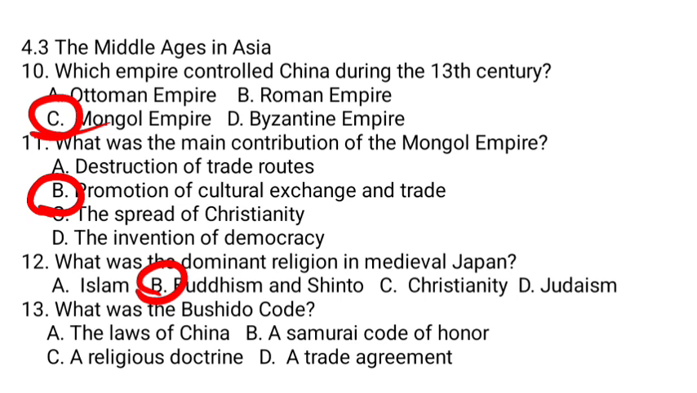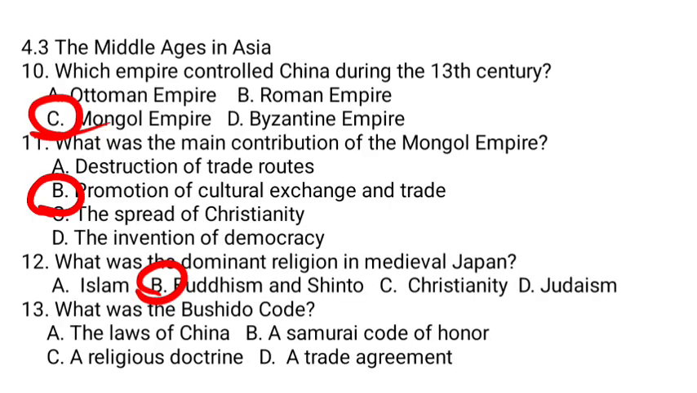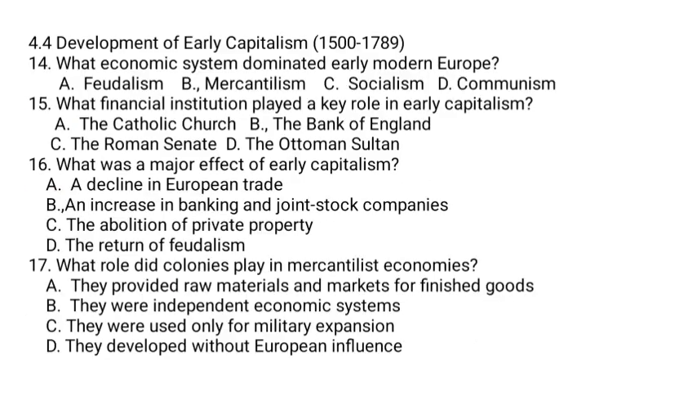The samurai code of honor was the Bushido Code. Bushido emphasized loyalty, honor, and discipline among samurai warriors. It was not a legal system, not a religion, and not a trade deal. So B is the correct answer for question number 13.